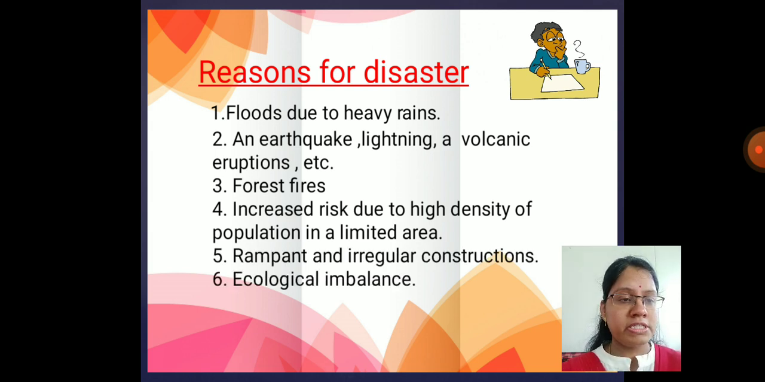Irregular constructions at the dam side, where there is no authority to construct houses or buildings, but due to unwanted unauthorized constructions, this can be a reason for disaster. The next reason for disaster is ecological imbalance, means there is a climatical variation, disturbance.